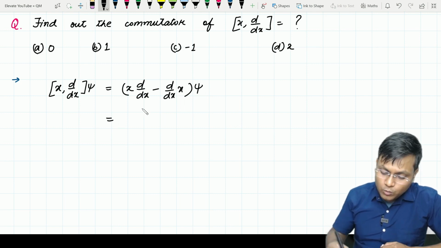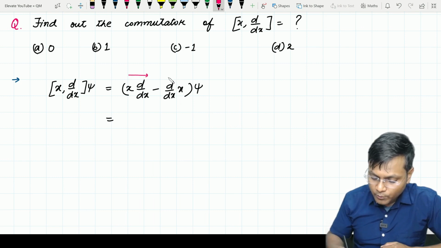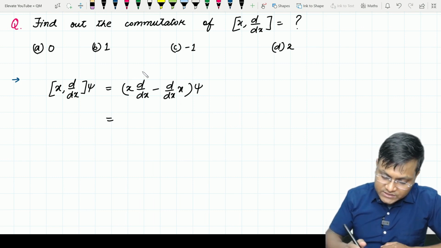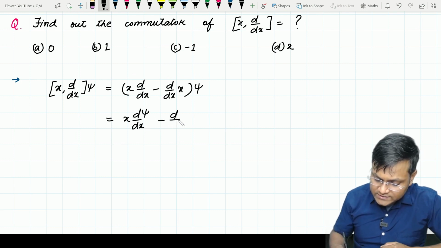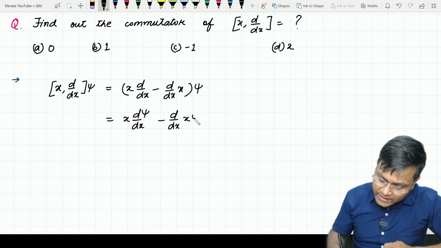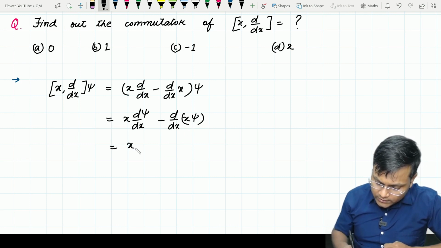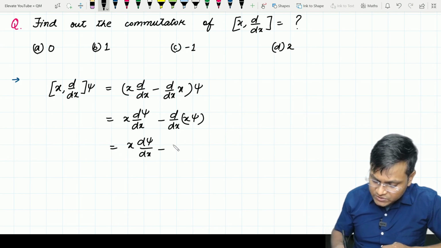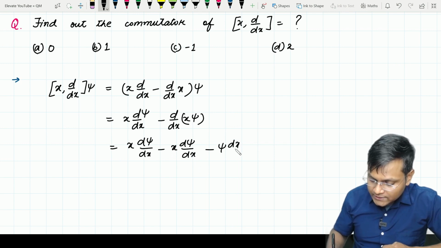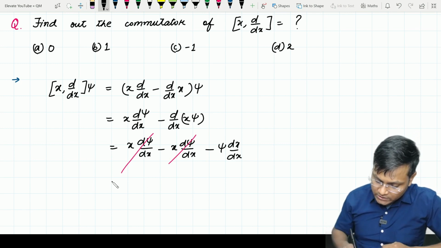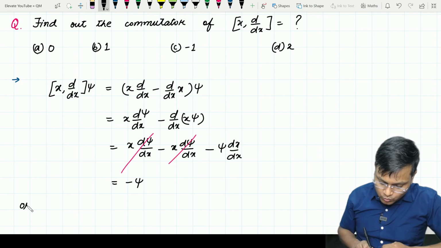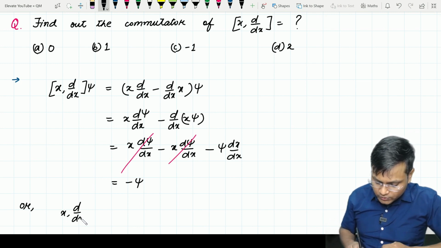So how does this work? Well, there is a certain ordering of how operators act on one another, right? First x d by dx acts on psi, and then d by dx acts on x times psi. So this is equal to x d psi upon dx minus x d psi upon dx minus psi dx upon dx. Here these two terms are exactly equal and opposite. They cancel each other out and you are left with minus psi. So what do we get? The commutator of x and d/dx acting on psi is equal to minus psi.